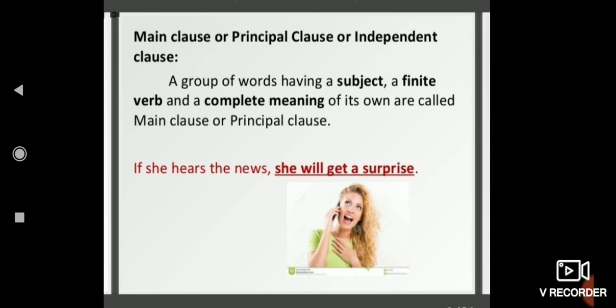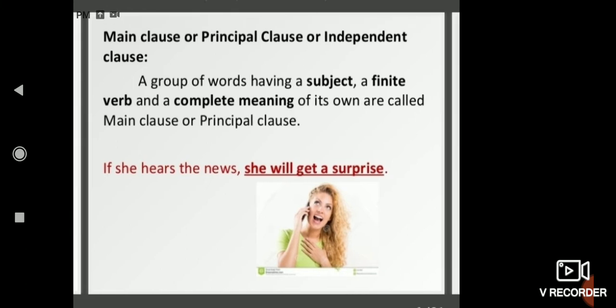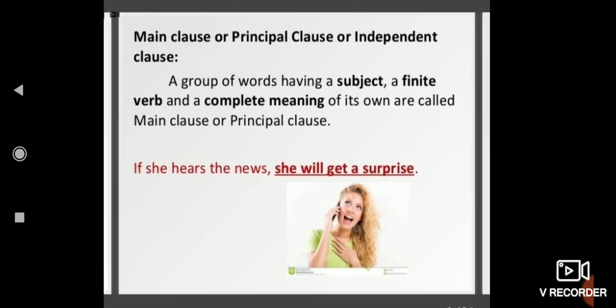You have to remember kinds of clauses till we complete the chapter because it is the basis of our kinds of sentences also. So a group of words having a subject, a finite verb, and complete meaning is known as a main clause or principal clause. Like, if she hears the news, she will get a surprise.